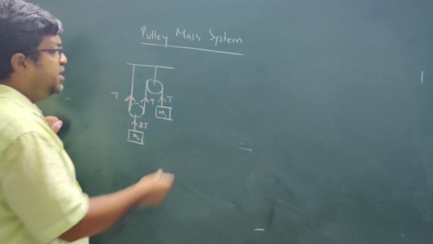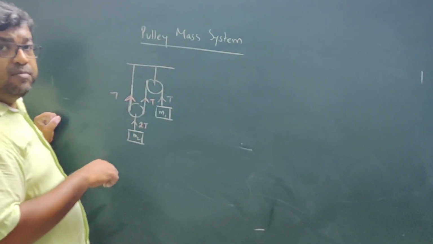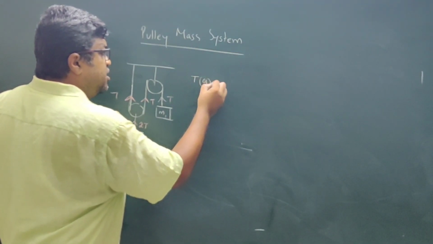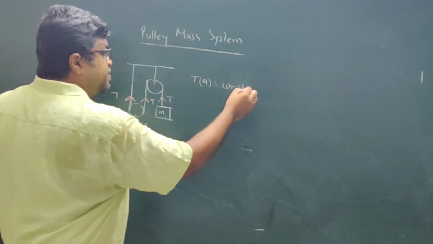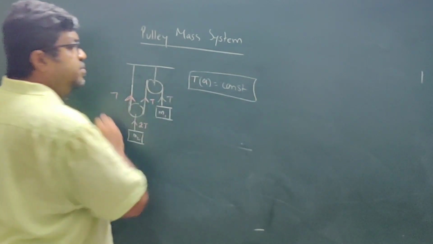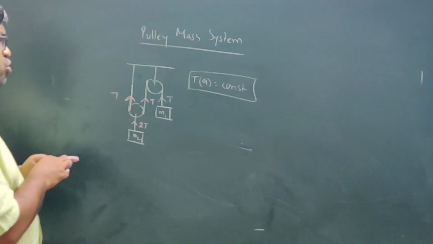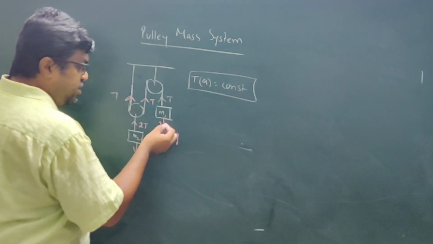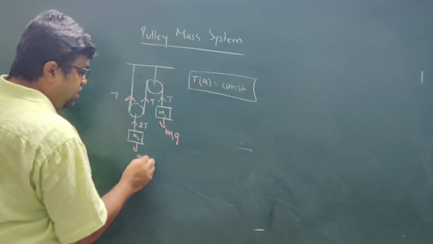Another thing is, for a multiple pulley mass system, the product of tension into acceleration is going to be a constant. Suppose this is M1G and this is M2G.